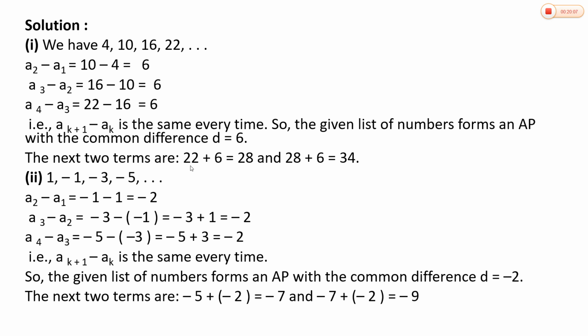Once you know the first term and common difference, you can write any AP. So the next two numbers: the common difference is -2 here. So -5 plus -2 is -7, and the next number is -7 plus the common difference, that is -9. Therefore, the next two numbers of this sequence are -7 and -9.